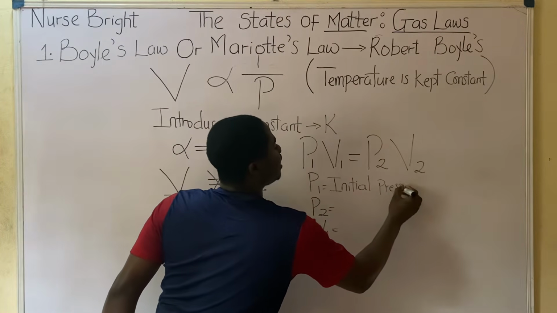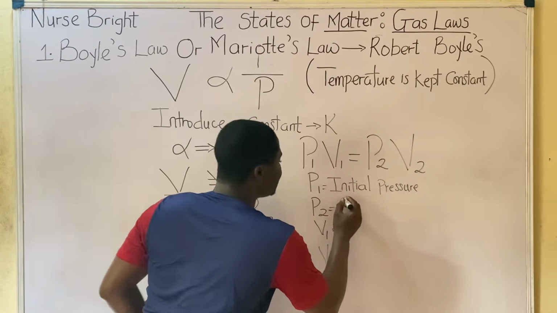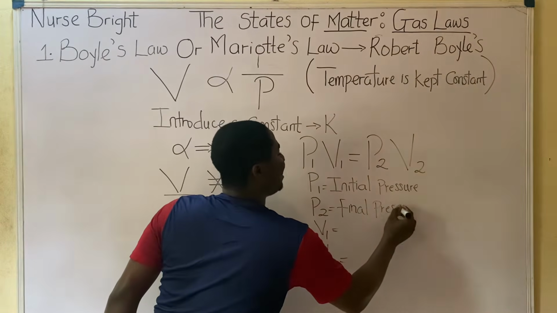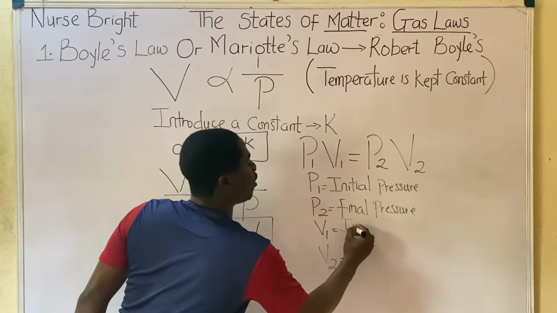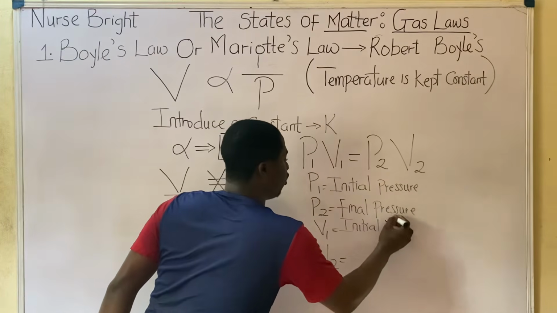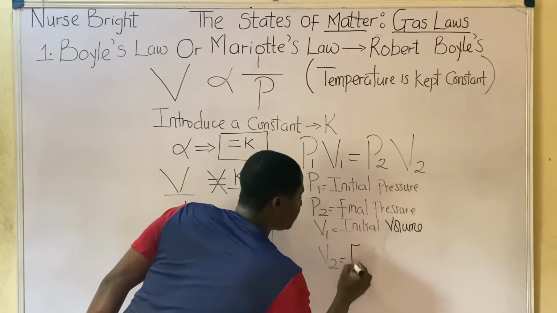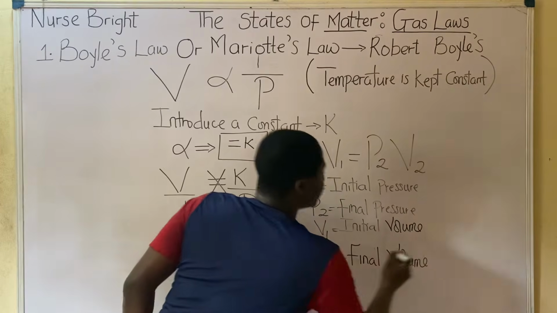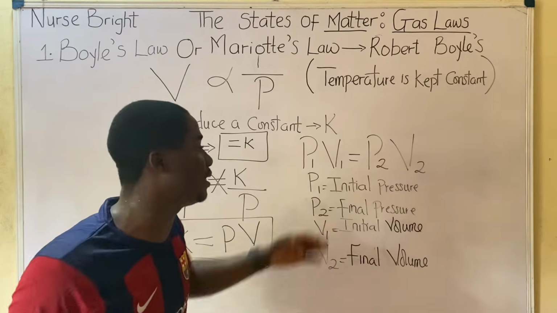P2 means final pressure. Do you understand? V1 means initial volume, whereby V2 means final volume. Are you getting me now? So all of these must be noted. I believe you already know the unit to which all of these parameters can be expressed.